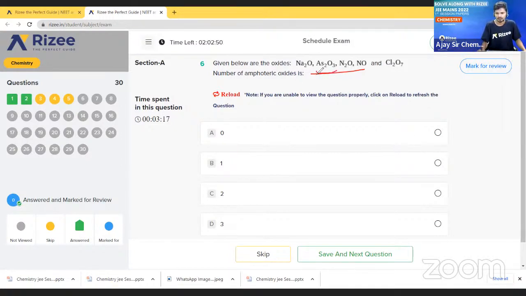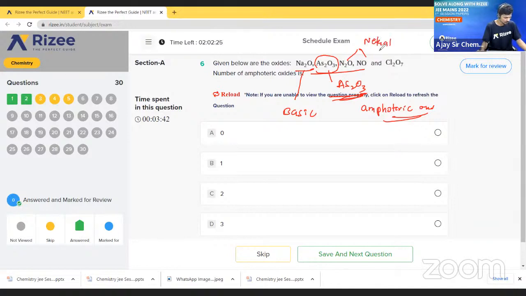That is As2O3. This is an amphoteric oxide. The remaining are different. See here, Na2O is a basic oxide. And N2O and NO are both neutral oxides. Am I right?